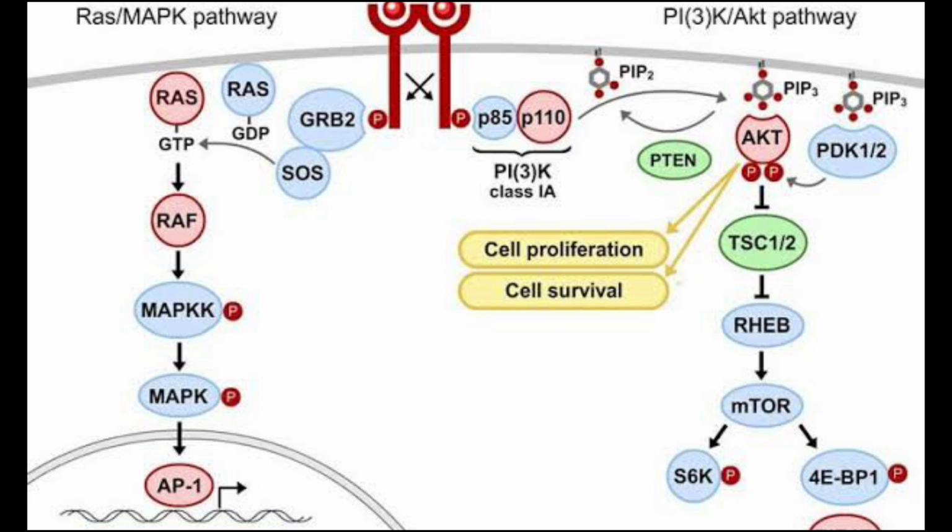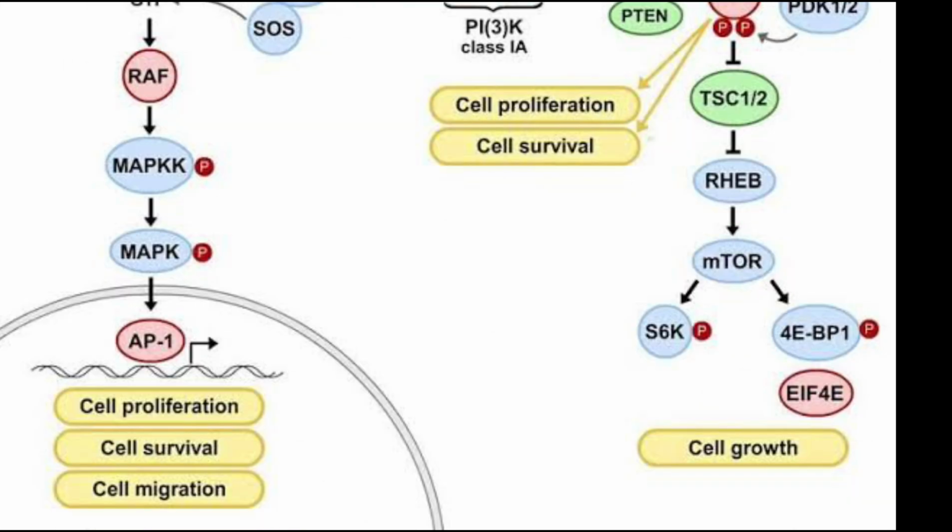In the RAS-MAP pathway, the growth factor activation is RTK activation of GRB2 and SOS, whereas in PI3K it is RTK activation of PI3K. The final outcome for the RAS-MAP pathway is gene transcription by AP1 and ELK1, and in the PI3K pathway the final outcome is protein synthesis by mTOR.